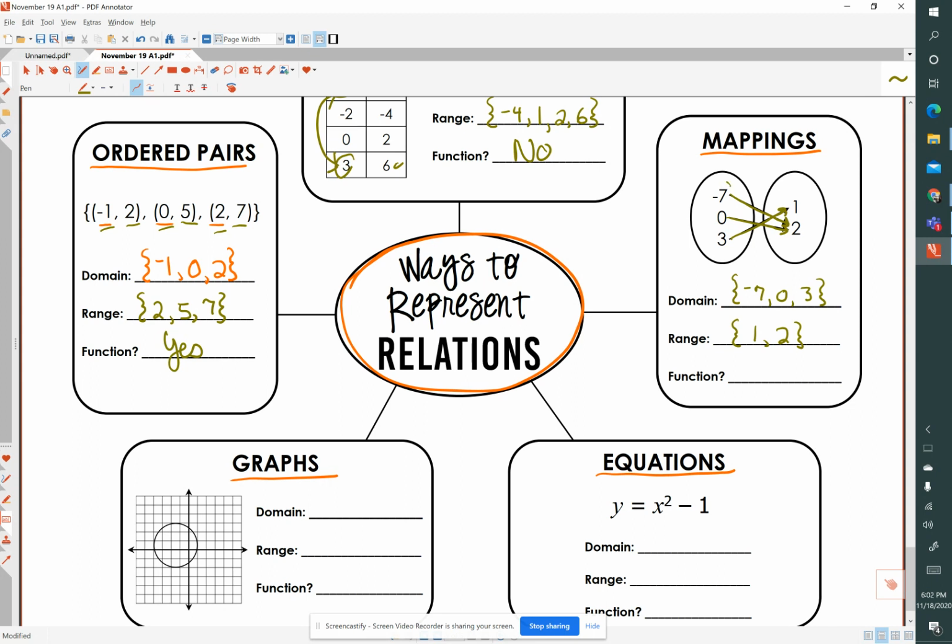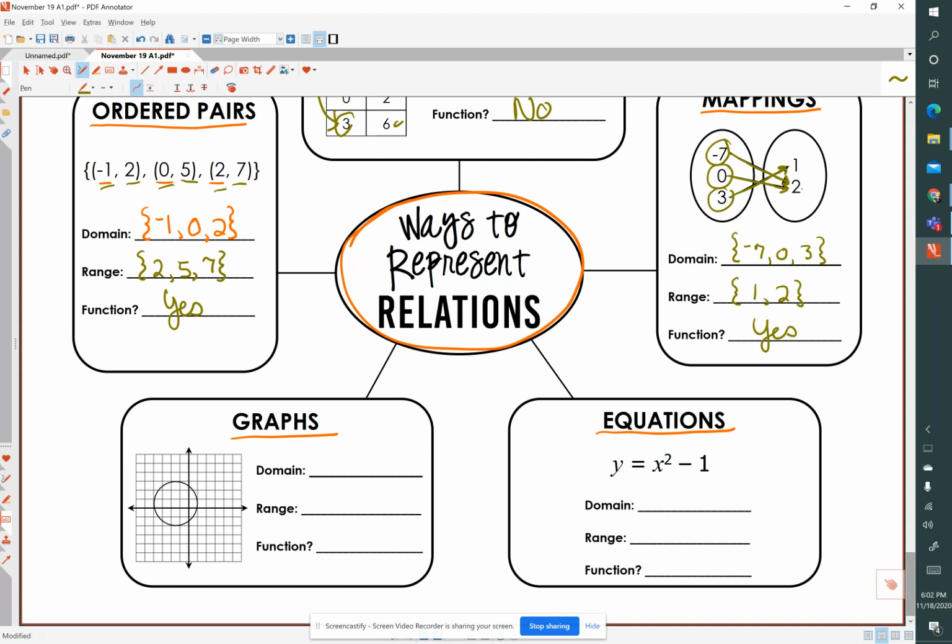If I input a -7, I will always get a 2. If I input 0, I will always get a 2. If I input 3, I will always get a 1. As long as I have individual unrepeated domain values, yes, this is a function.